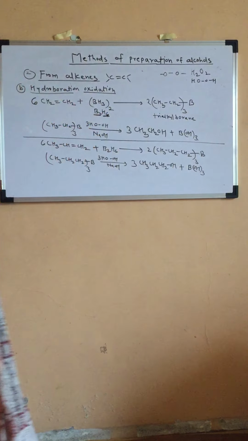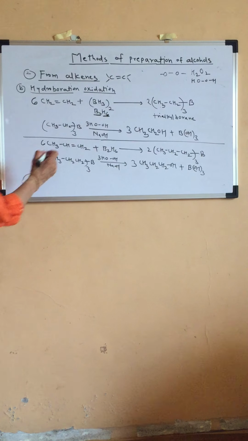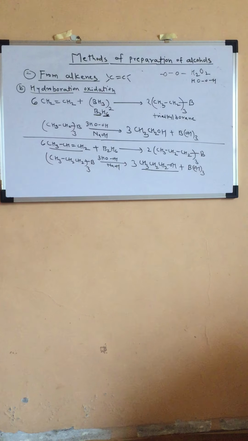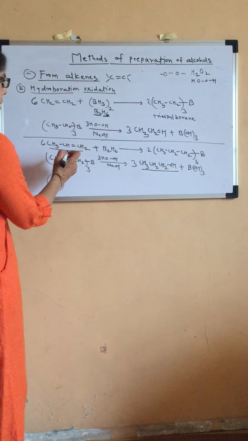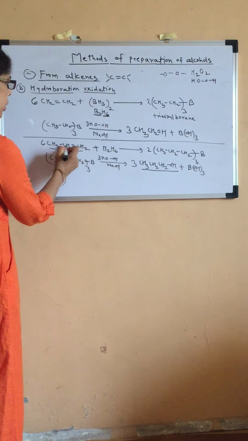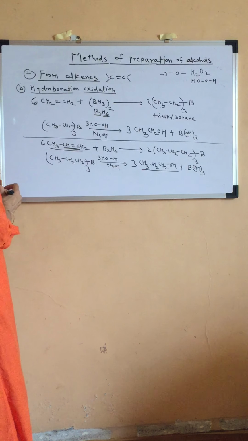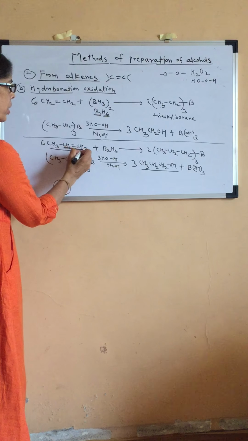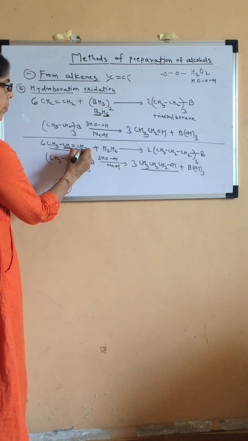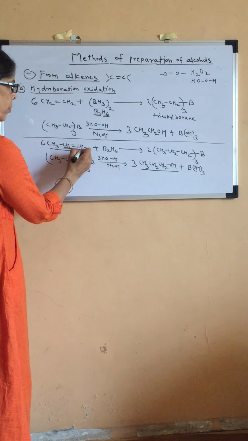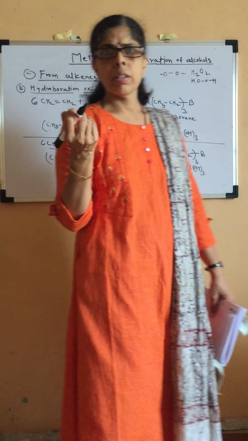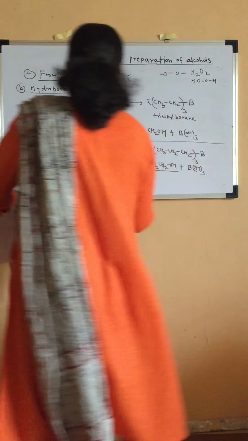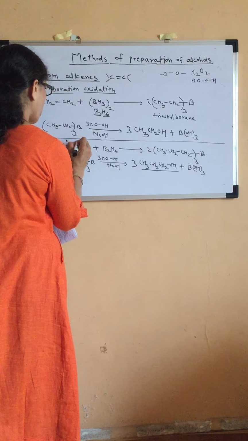See the reaction carefully. Now what is happening? You will see this particular compound, the original one, and the final product, alcohol. Addition is taking place across these 2 carbon atoms, isn't it? Here, to this carbon atom, hydrogen is added, and to this carbon atom, OH is added. So if you observe the reaction carefully, the reaction is proceeding according to anti-Markovnikov's rule. See, H here and OH here.